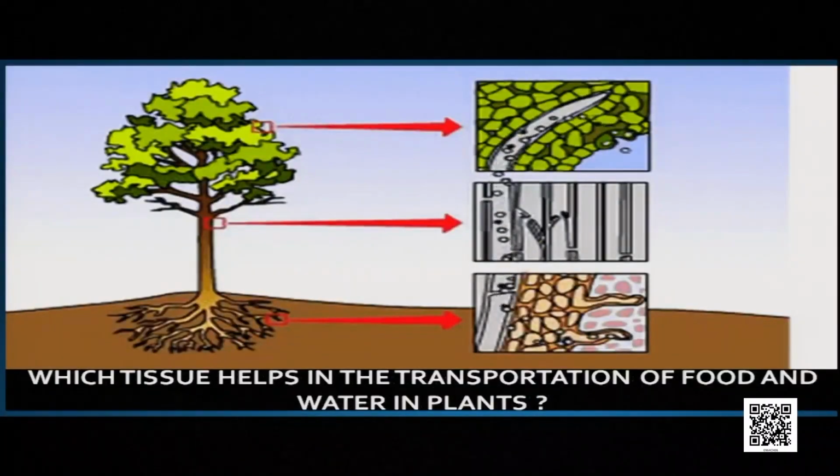And all of you know that the roots absorb water and mineral, but all the parts of the plant need water and mineral to sustain. The leaves prepare the food, but all the parts of the plant need the food. So which tissue helps in the transportation of food and water in the plant? It's nothing but the permanent tissues.